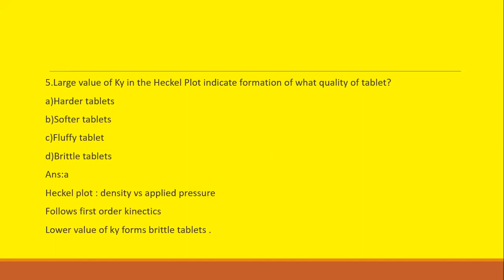The Heckel plot is the plot of density versus applied pressure. This follows first order kinetics. A lower value of Ky forms brittle tablets, while a larger value of Ky in the Heckel plot forms harder tablets. Lower value of Ky forms brittle tablets.